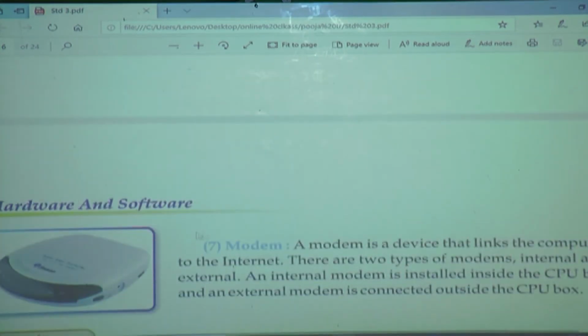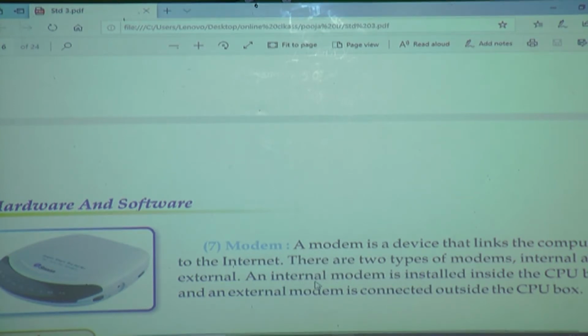Next, it is modem. What is the use of this modem? Modem is a device that links the computer to the internet. If you want the internet in a computer, by using modem we can take. There are 2 types of modem. Which are they? Internal modem and external modem.